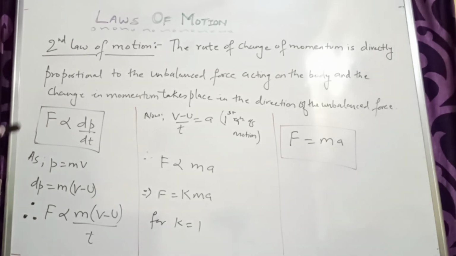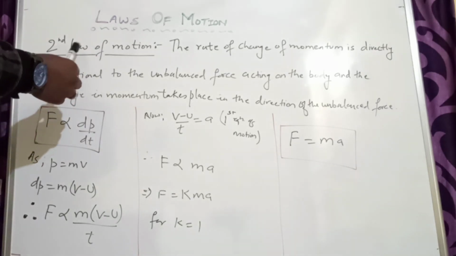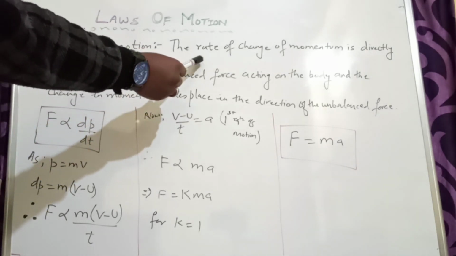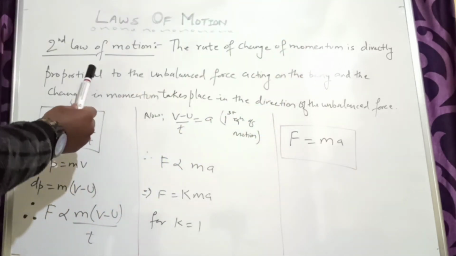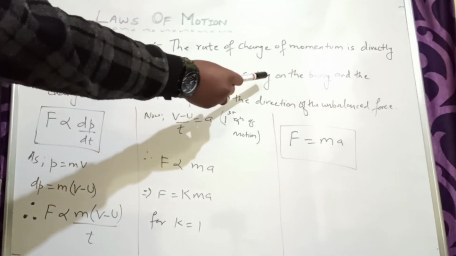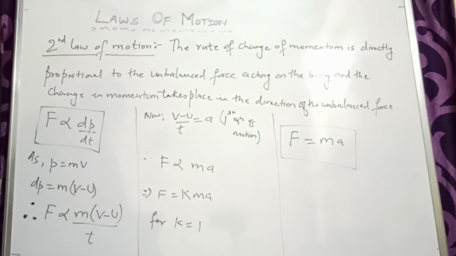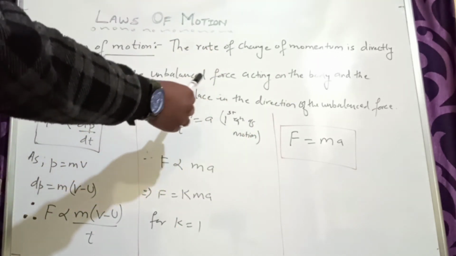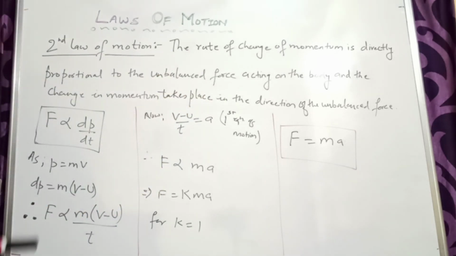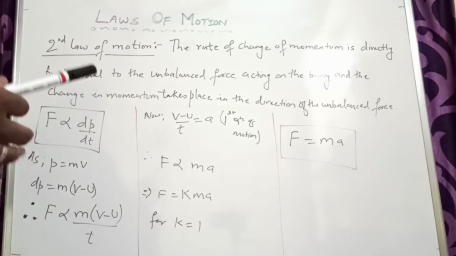Now come to the second law of motion. The second law states that the rate of change of momentum is directly proportional to the unbalanced force acting on the body, and the change in momentum takes place in the direction of the unbalanced force. Here there is a term, unbalanced force, because we know that in case of balanced forces the object doesn't move. So for movement you need unbalanced force.